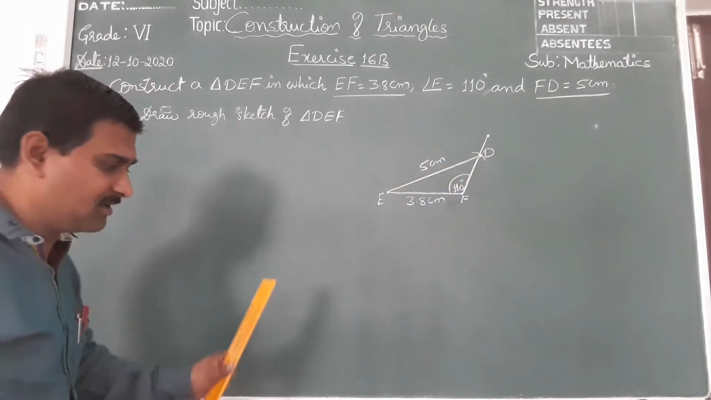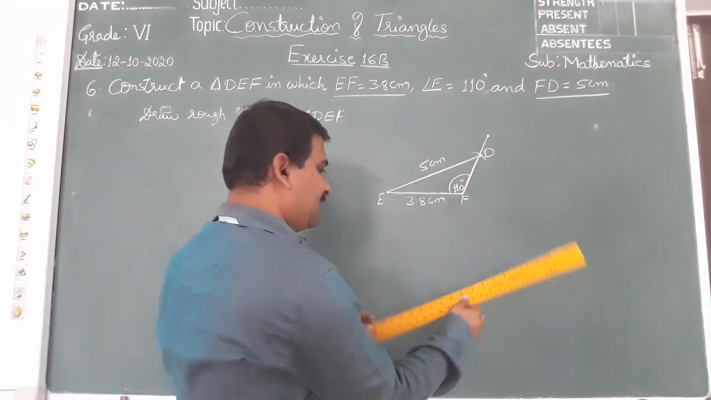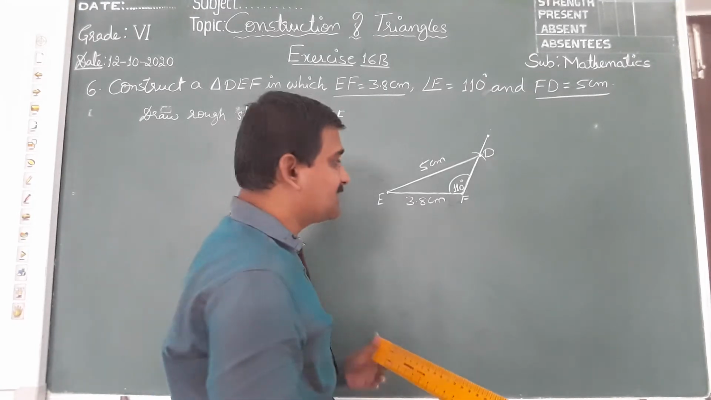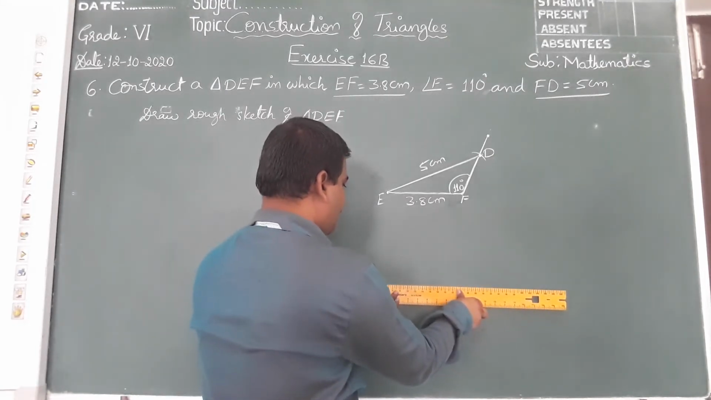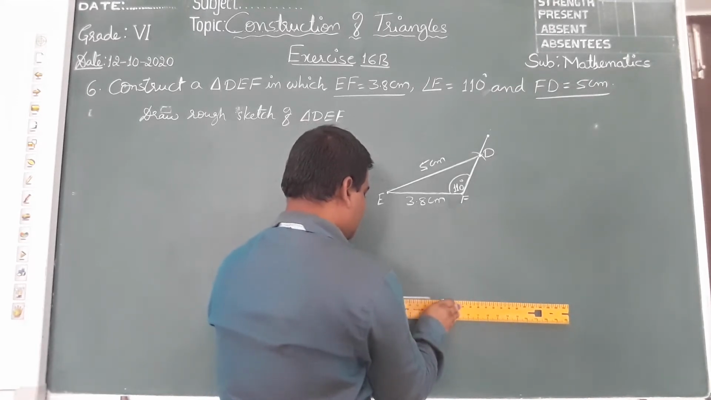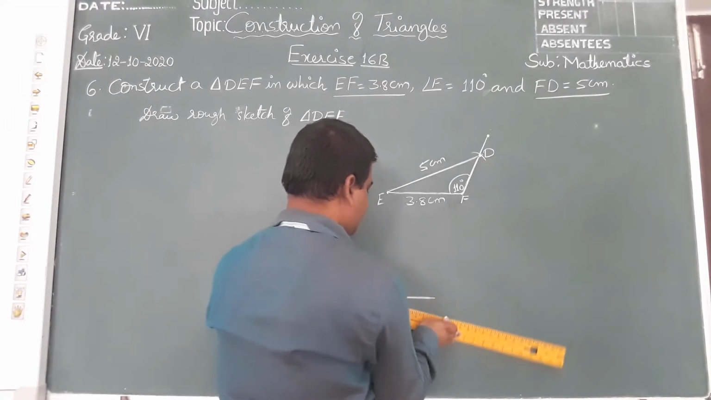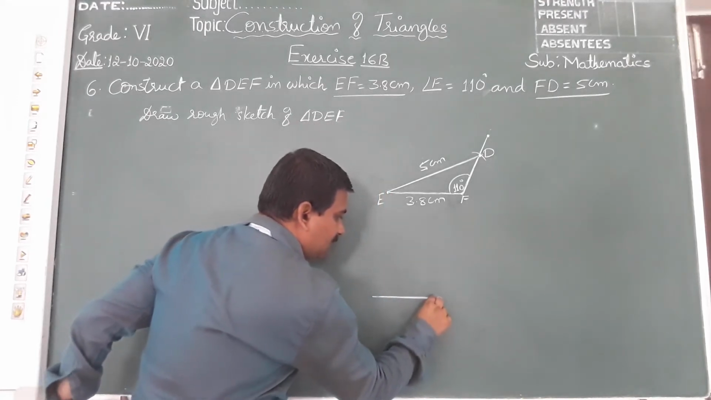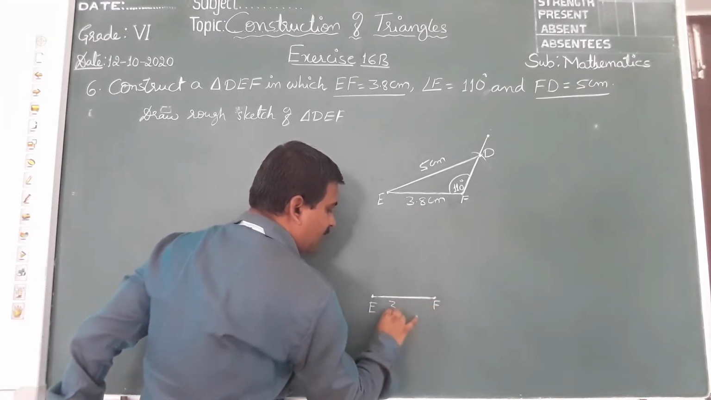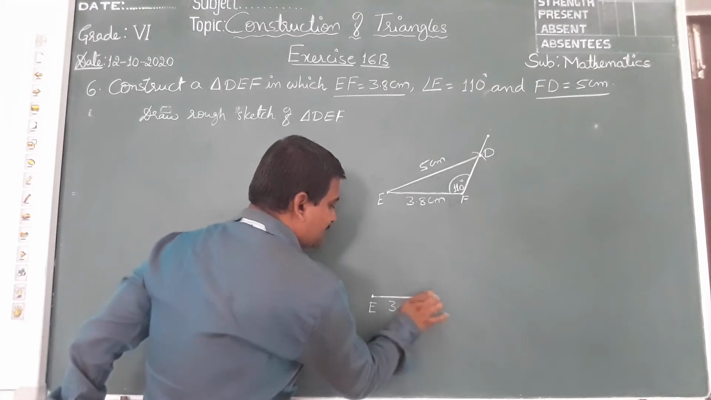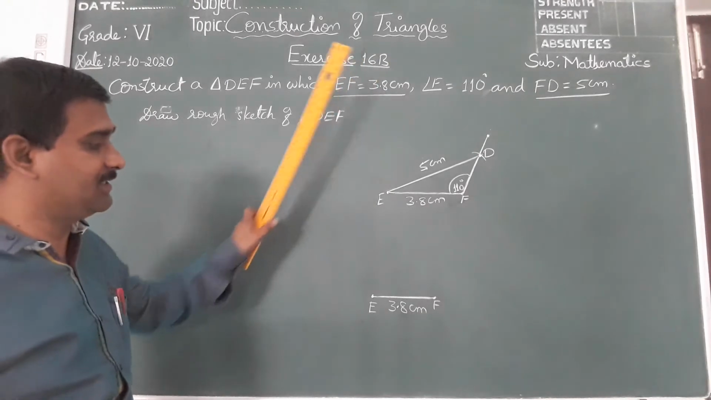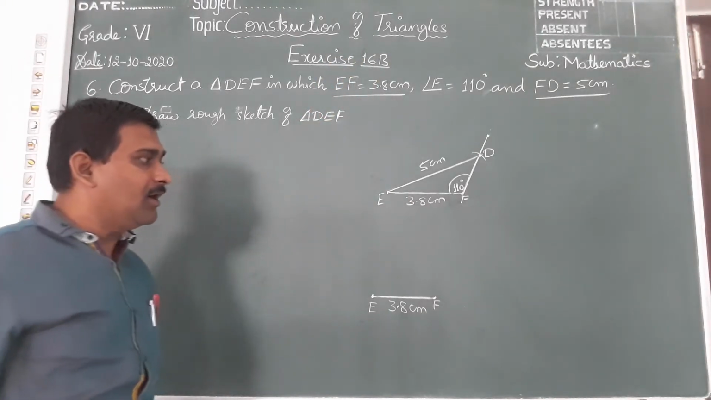Let us construct this, children, quickly. So EF line, draw first. The first step is to draw line segment EF of 3.8 centimeter. I am sorry, 3.8 centimeter.